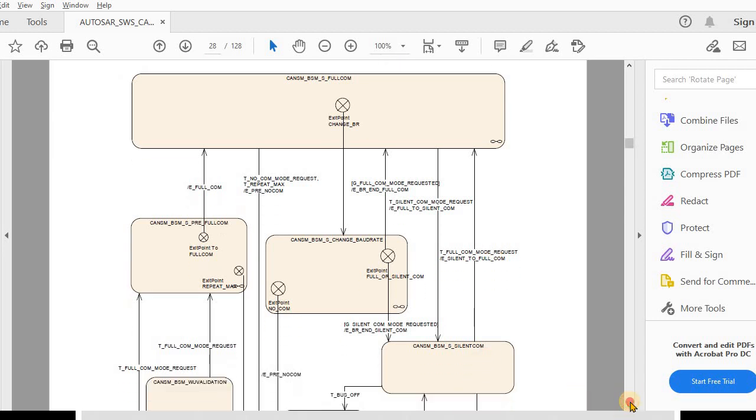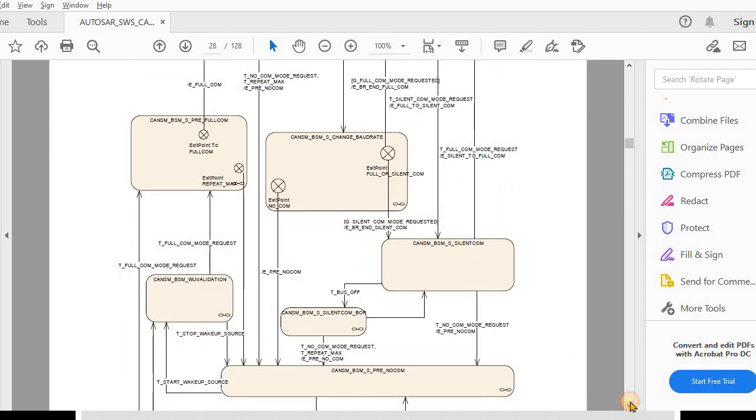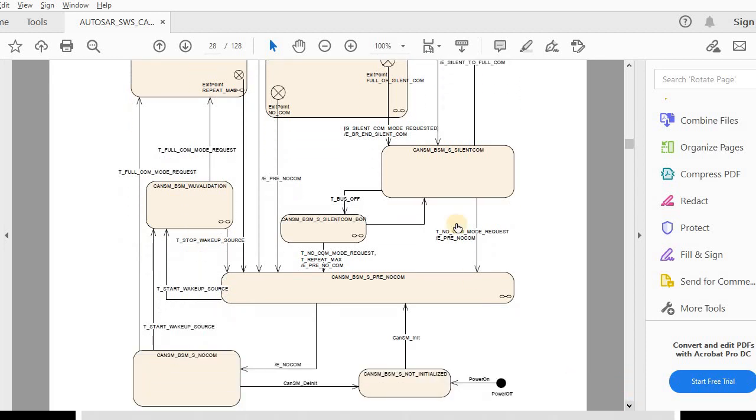And from silent COM, when COMM gives a no COM request, it will move to pre-no COM. In pre-no COM, CANSM informs CANIF, and once CANIF gives a successful mode change indication, then from pre-no COM it will be shifted to no COM. This is the overview about the state machine of CAN.